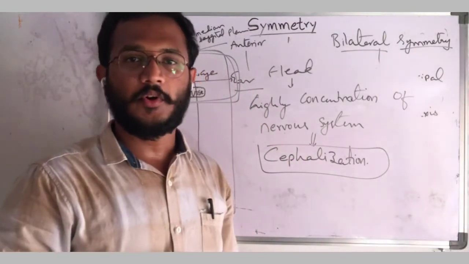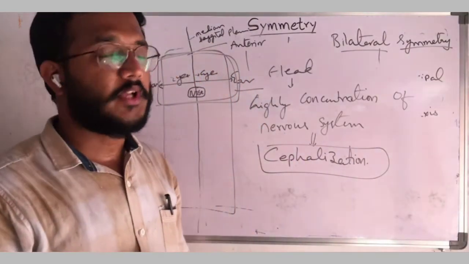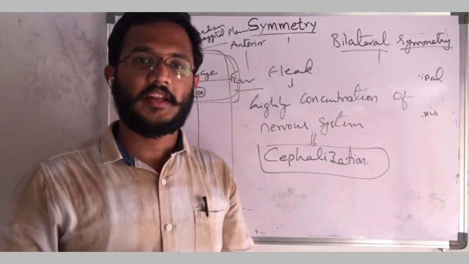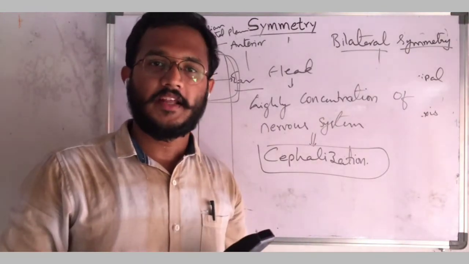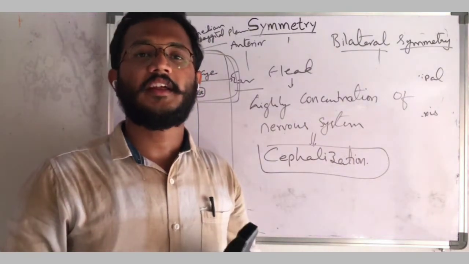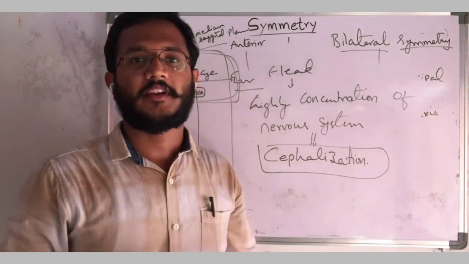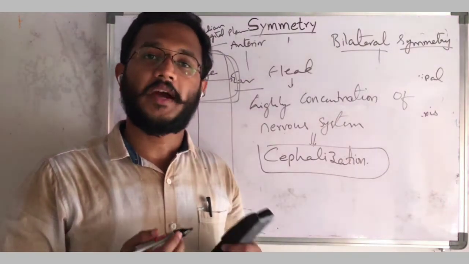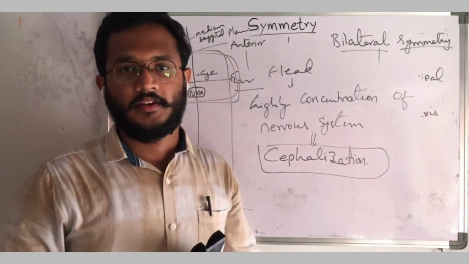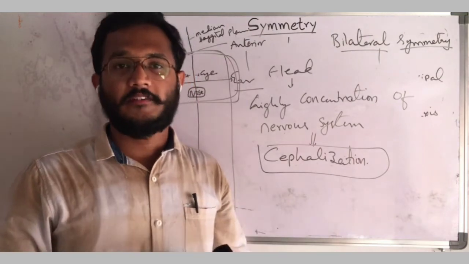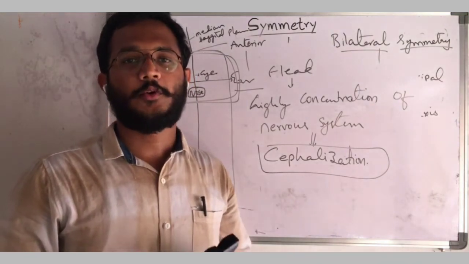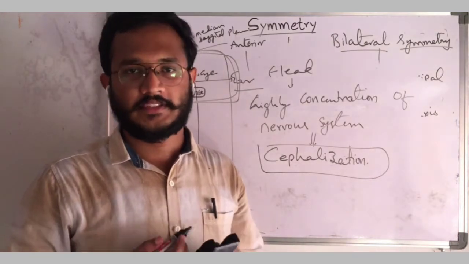Getting? This is about symmetry. Two types, asymmetrical and symmetrical. In symmetrical, we have again two types, radial and bilateral. Radial, only one axis but different planes. Depending upon the number of planes we can call it biradial, pentaradial. And bilateral symmetry, only one axis and one plane. It will cut the animal exactly into two identical halves.